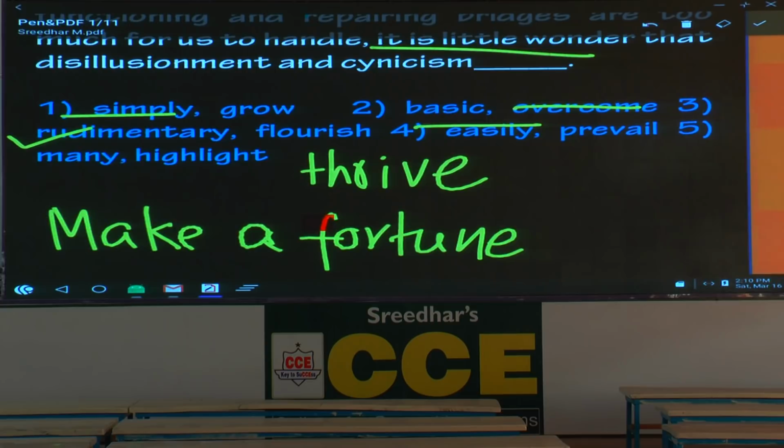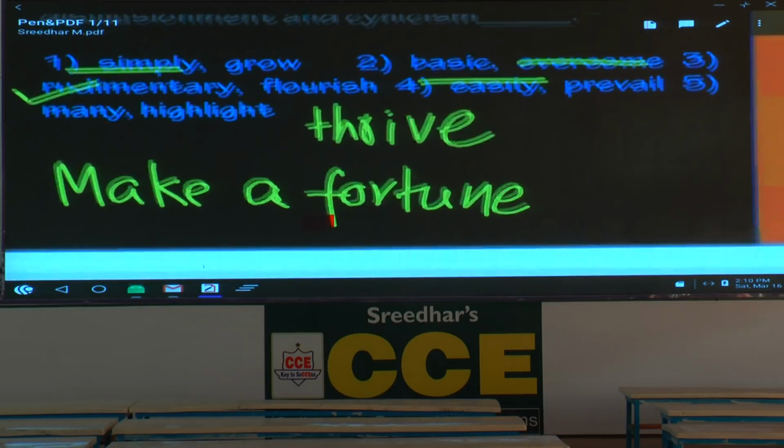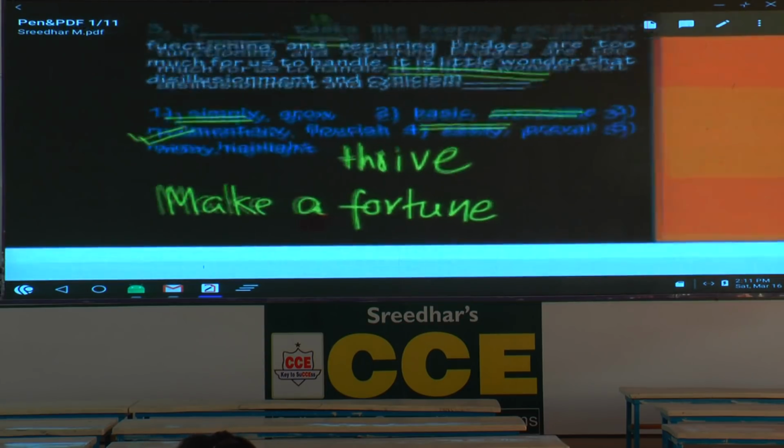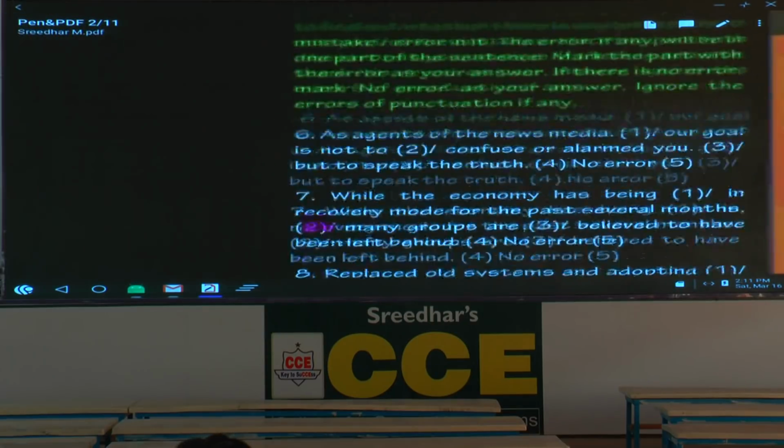He has made a fortune in the field of education. If you take IIT Ramaiah, he has made a fortune in the field of education. You understand now. Now what is the question number 4?